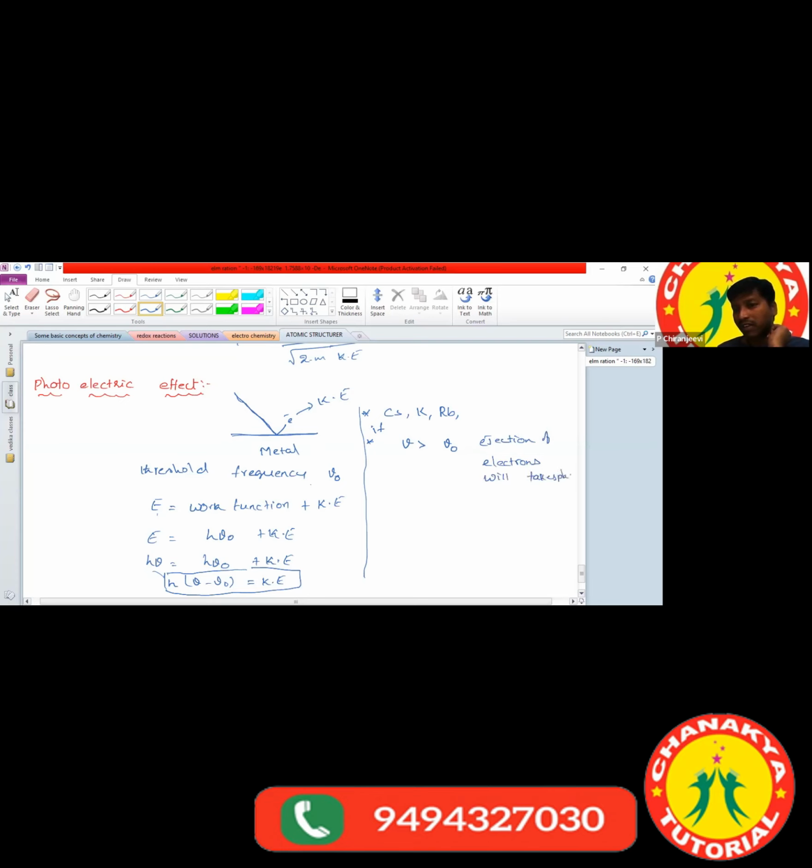Now another condition. What is the other condition here? nu naught and nu. Now nu is less than nu naught. Then what about the condition here? Will ejection of electrons take place or not?